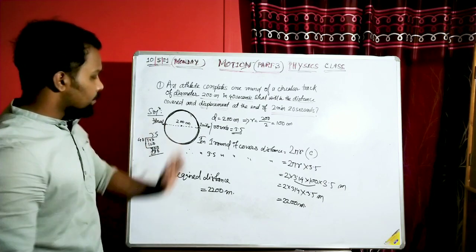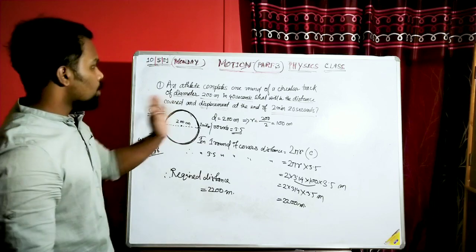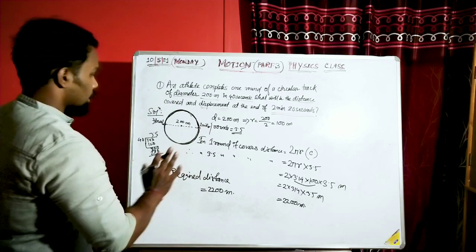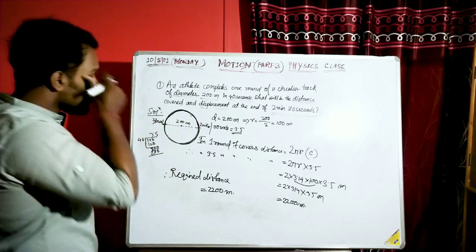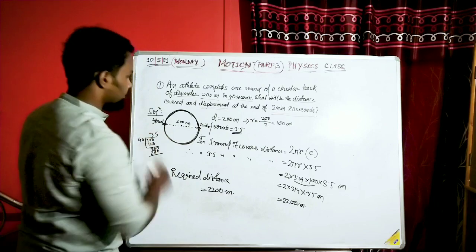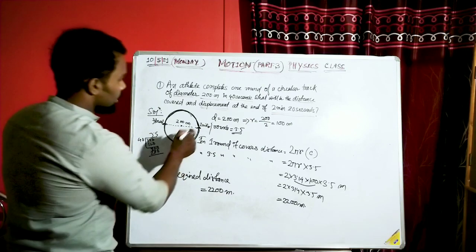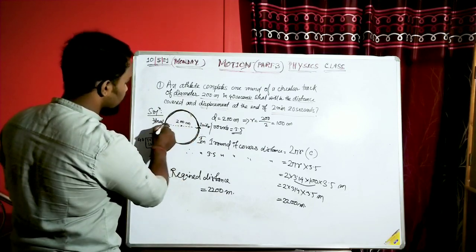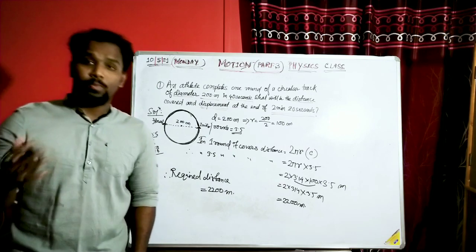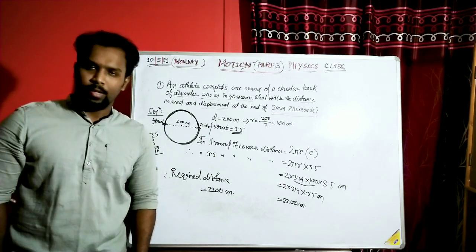Now distance is complete. There's one more quantity that we need to calculate, that's the displacement. This is the initial position, this is the final position, right? That means it completes the 3.5 rounds here. What is displacement?